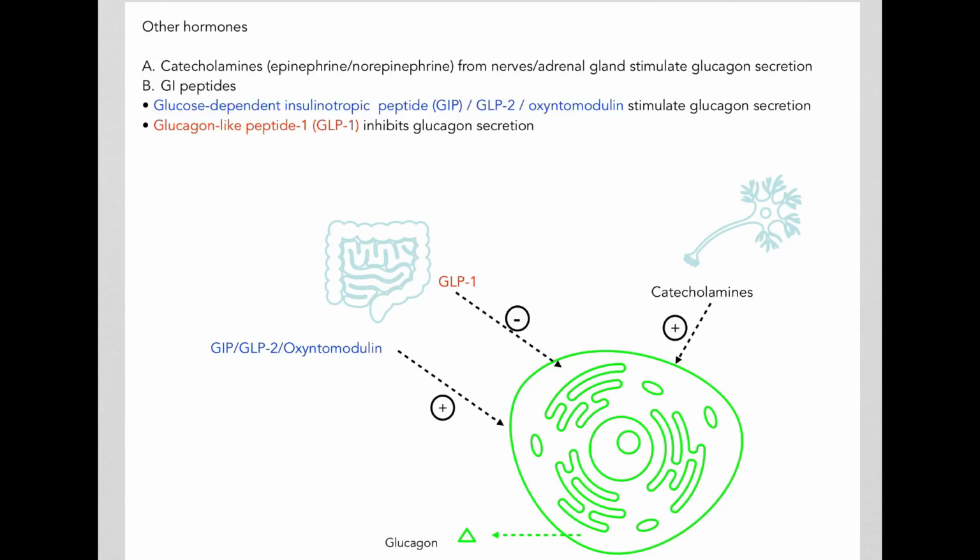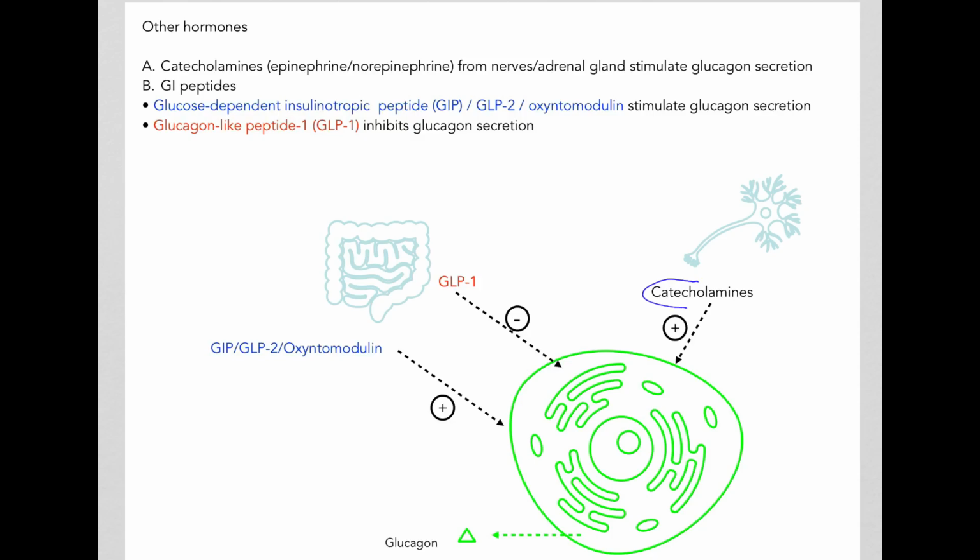So besides the paracrine effect as well as nutrients, another reason why studying glucagon physiology and pathophysiology is challenging has been the effect of several other hormones on glucagon secretion by the alpha cells. For example, the catecholamines that may come from the nerves or the adrenal glands stimulate glucagon secretion.